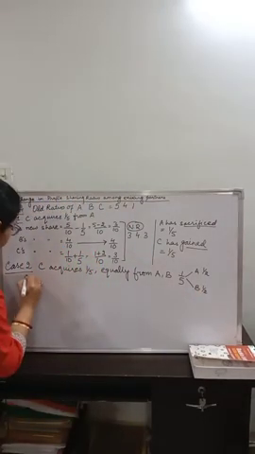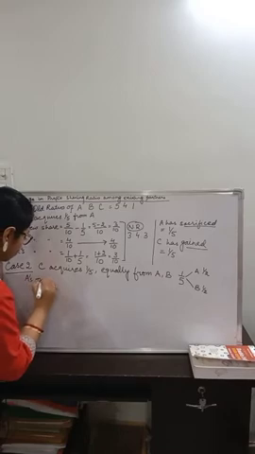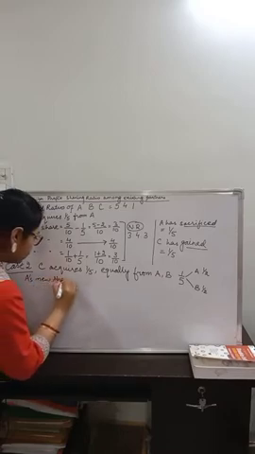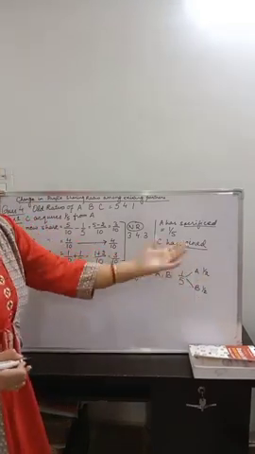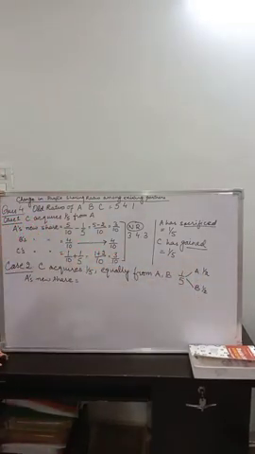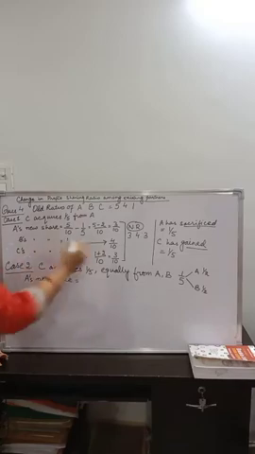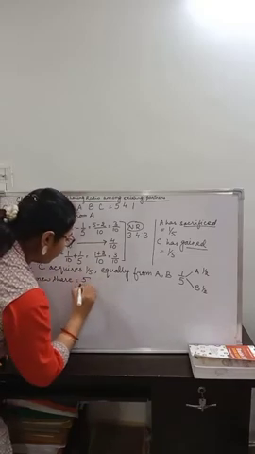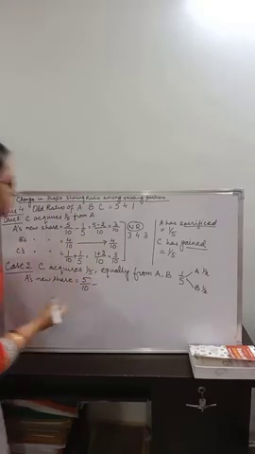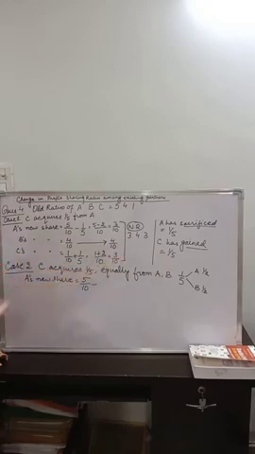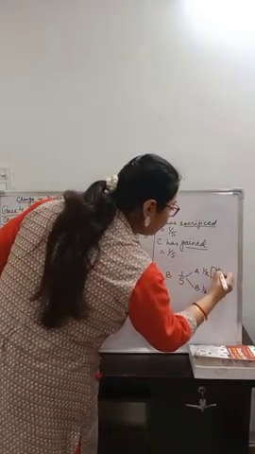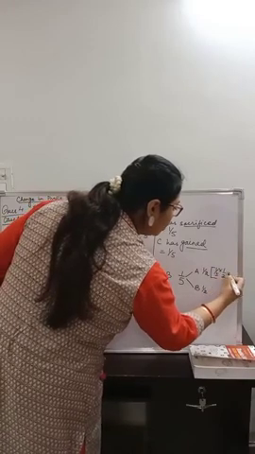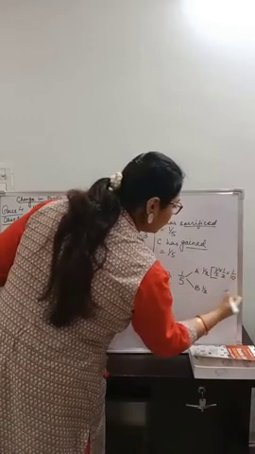A's new share will be, since he is giving something, he will have to sacrifice. A's new share will be old share, which is 5 by 10, minus his sacrifice. How much has he actually sacrificed? This is 1 upon 5 into 1 upon 2, so that is 1 upon 10.